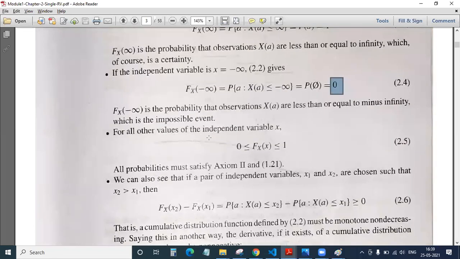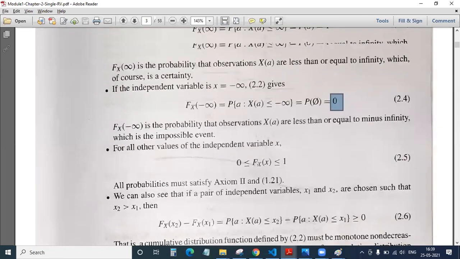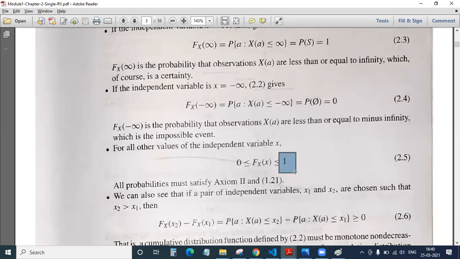This is one thing. So from this, we deduce that our CDF, remember, this is our CDF, capital F, has to be in the range of 0 to 1, not more than this. So how we have our P of S, that is sample space, the minimum value is 0 and the maximum value is 1. Similarly, your CDF, minimum value is 0 and maximum value is 1.